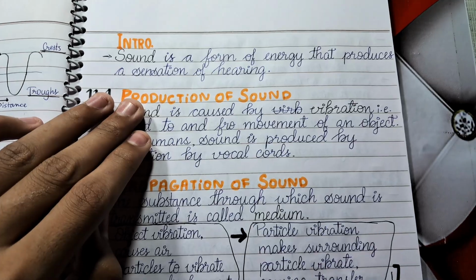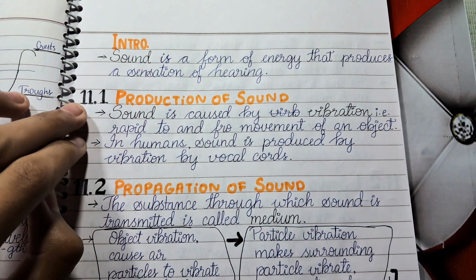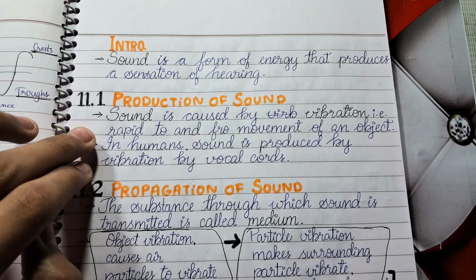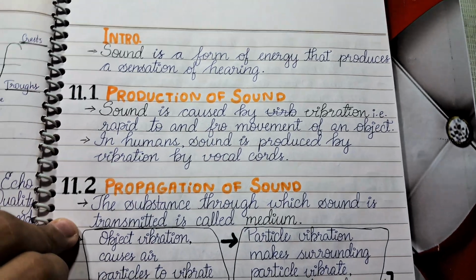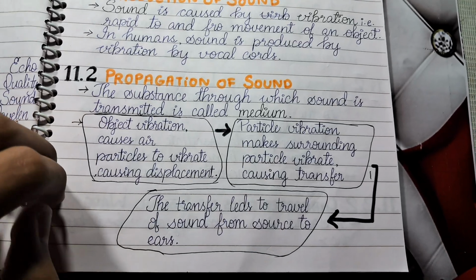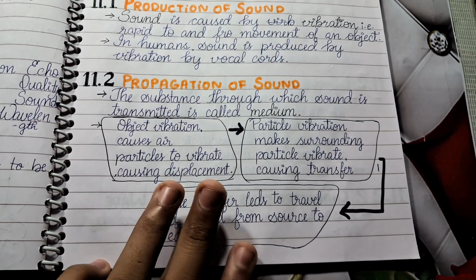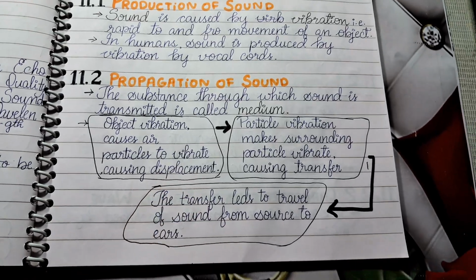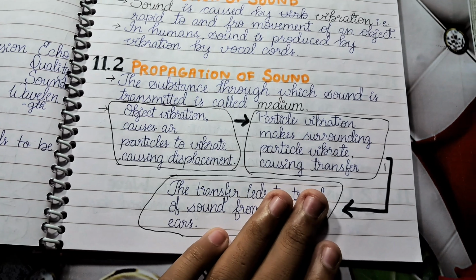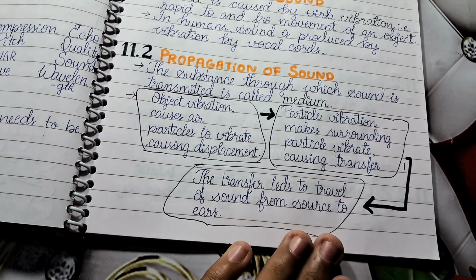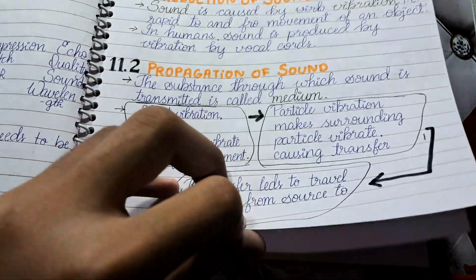Sound is a form of energy that produces a sense of hearing, and the production of sound is caused due to vibration, that is, the to and fro movement of an object. Sound is produced in humans by the vibration of vocal cords. Sound propagates through a medium, which is the substance through which it travels. The vibrating object causes air particles to vibrate, causing displacement, and these make surrounding particles vibrate, causing transfer. The transfer leads to sound from the source to our ear.